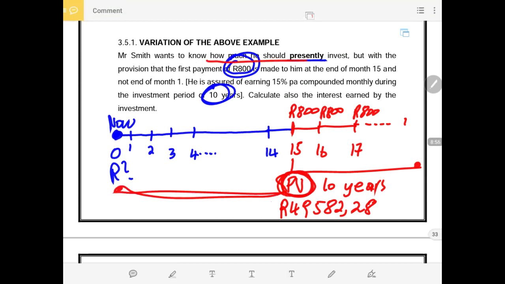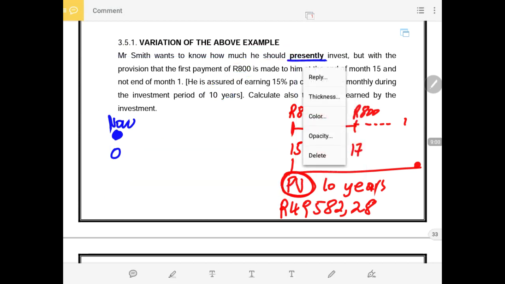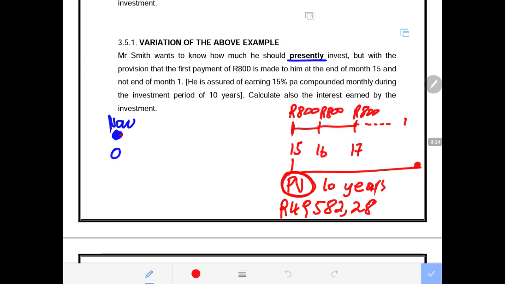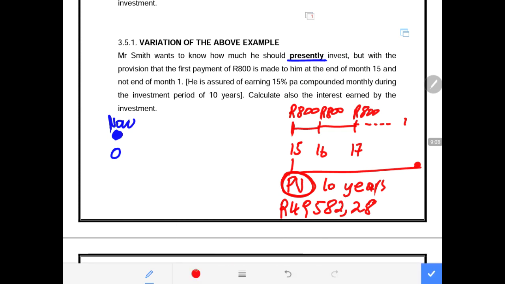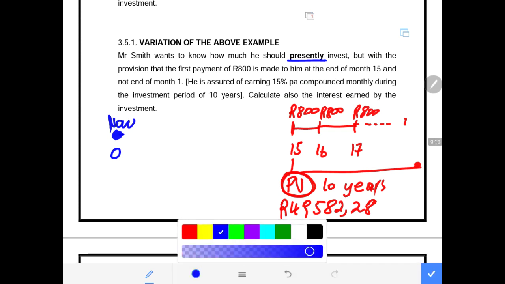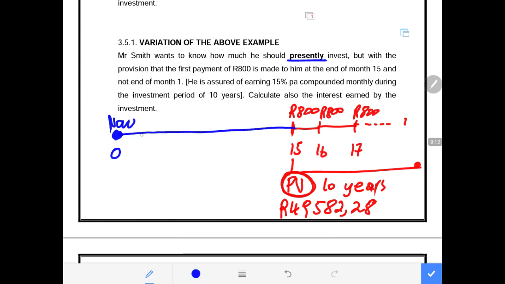That was the question, and this is what we are looking for. We have 1 here, we have 2 here, we have 14 here, and remember there's no payment taking place here.